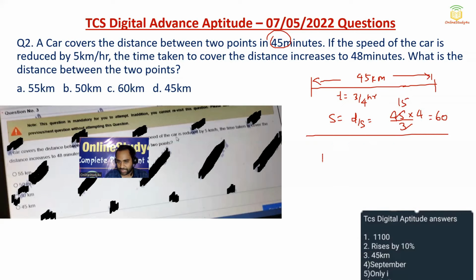Now, second case, again the distance is the same, 45 kilometers, and time is what? 48 minutes. That means 4 by 5 hours. That is what we had written here. So 4 by 5 hours.